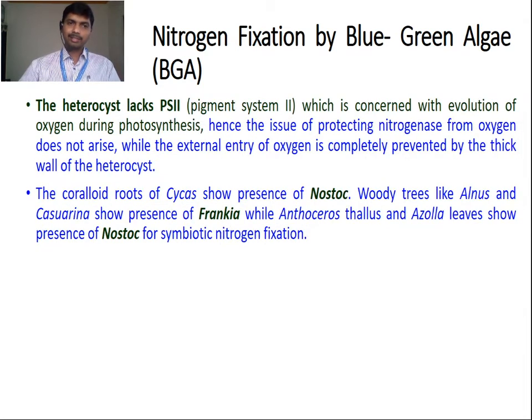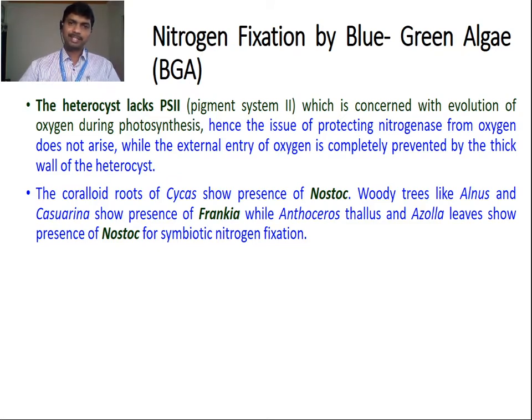Okay, the heterocyst lacks photosystem II, PS II, which is concerned with evolution of oxygen during photosynthesis. So heterocyst is the specialized cell which lacks photosystem II, that is concerned with the evolution of oxygen. Hence the issue of protecting nitrogenase enzyme from oxygen does not arise, while the external entry of oxygen is completely prevented by the thick wall of the heterocyst. So both the conditions are fulfilled by a specialized cell, which we call heterocyst.